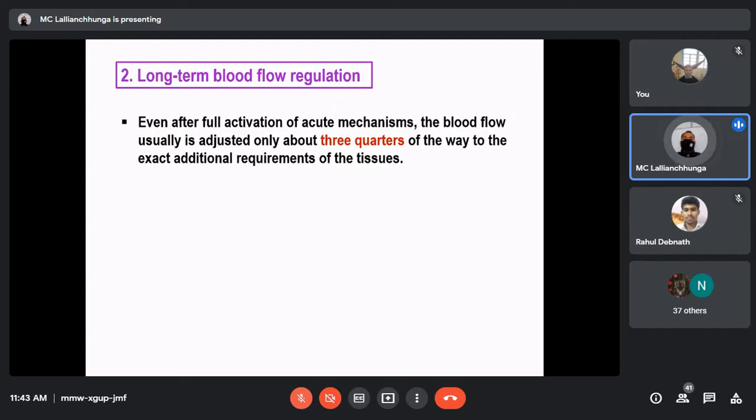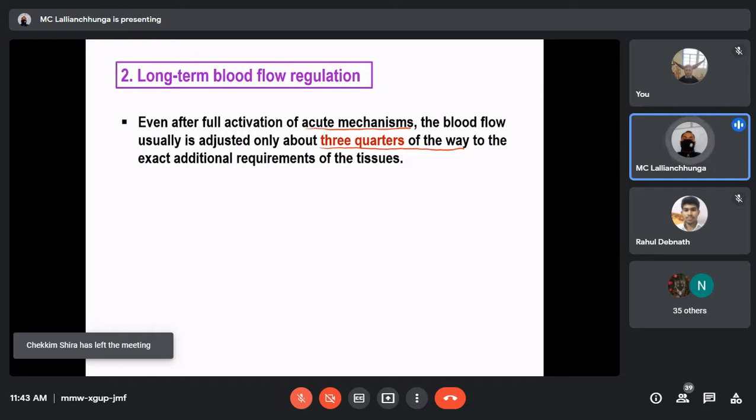What about the long-term one? As its name indicates, it takes time, as I already told you. Even after full activation of the acute mechanism, the blood flow usually is adjusted only about 3/4 of the way to the exact additional requirement of the tissue. Just now we talked about the acute mechanism. So it is doing lots of work, but still it is not adjusted fully. That means it has adjusted only 3/4 of the blood supply to the exact additional requirements of the tissue.